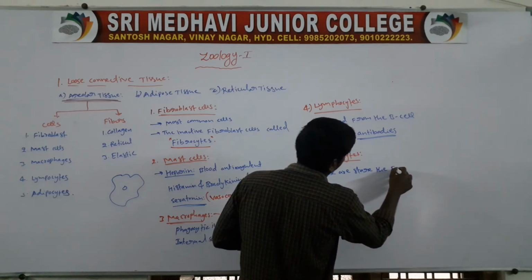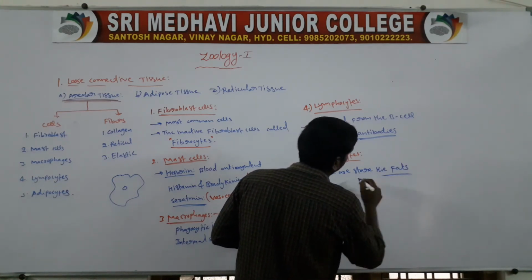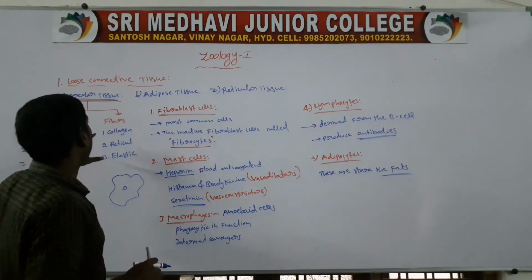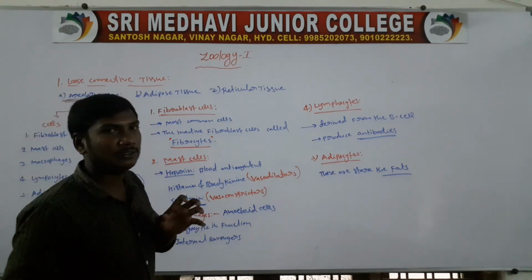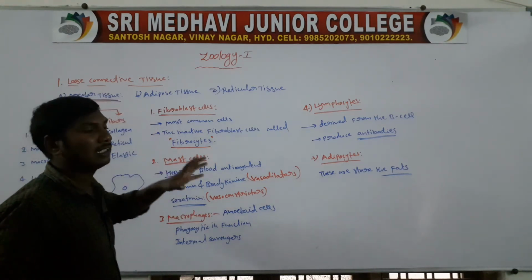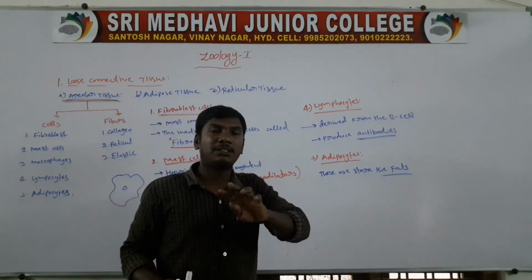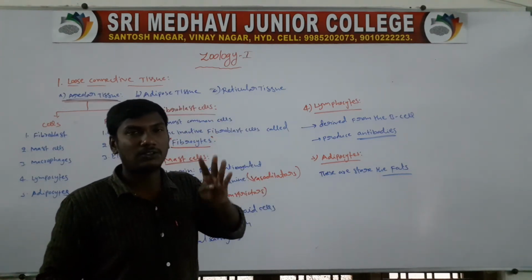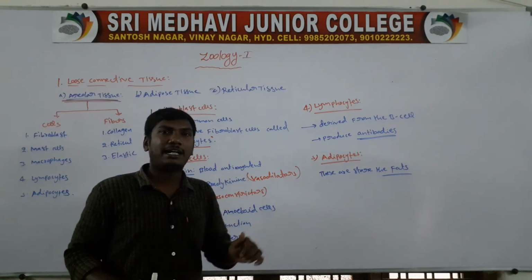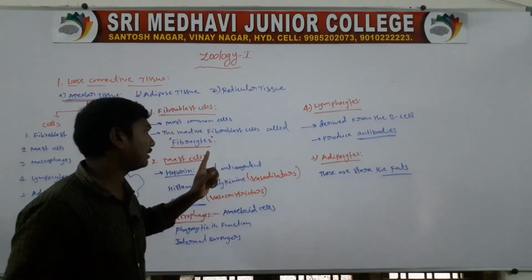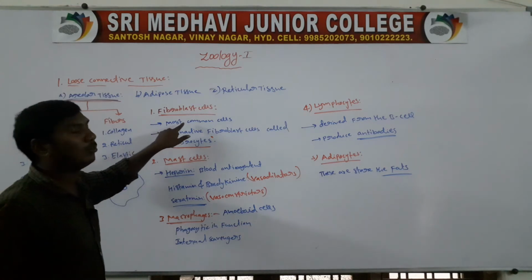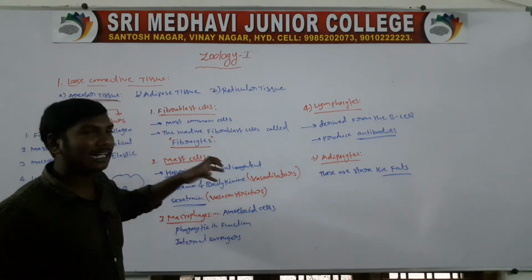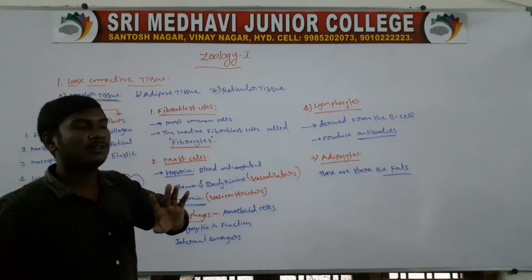Adipocytes store the fats. So, these are the 5 types of the areolar tissue cells: first fibroblast cells, second mast cells, third macrophages, fourth lymphocytes, fifth adipocytes. The fibroblast cells are the most common cells, they secrete the fibers. The inactive fibroblast cells are called the fibrocytes.